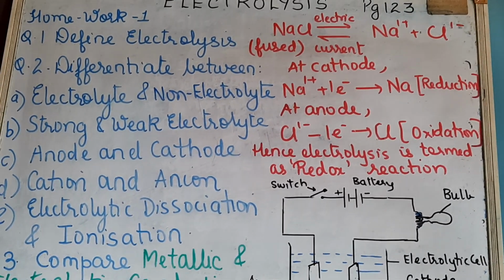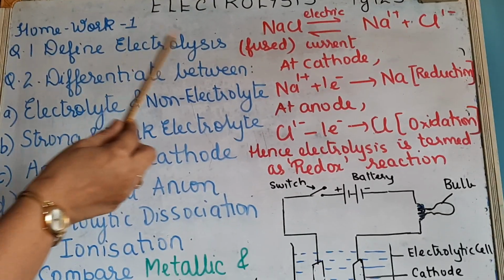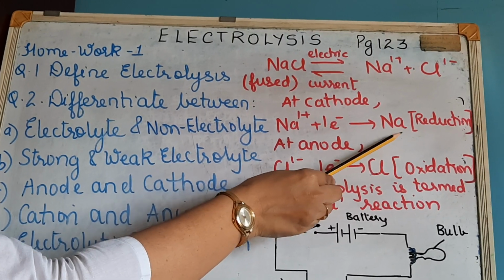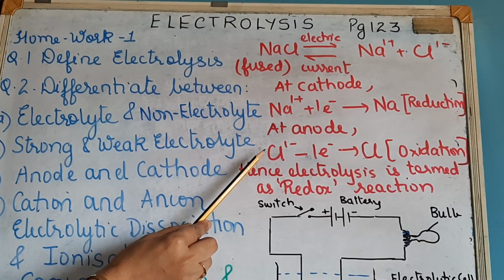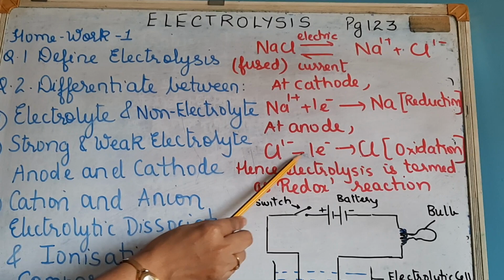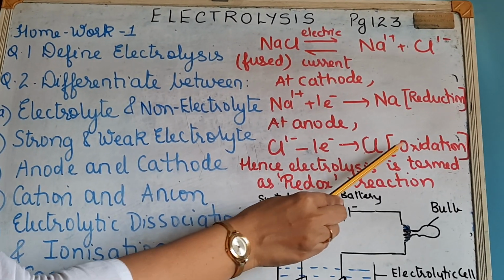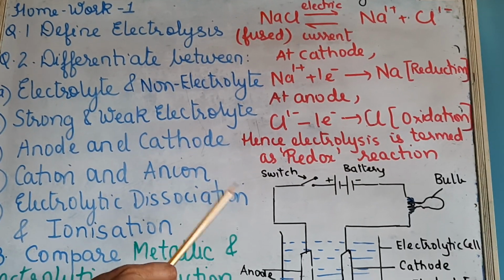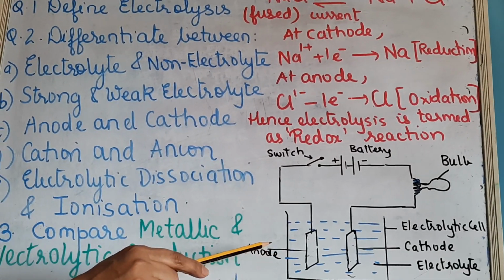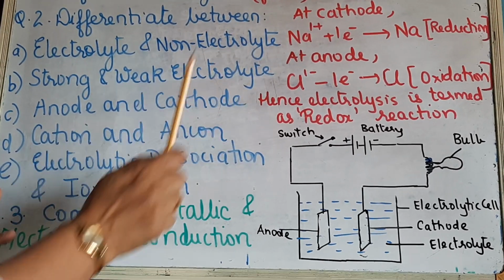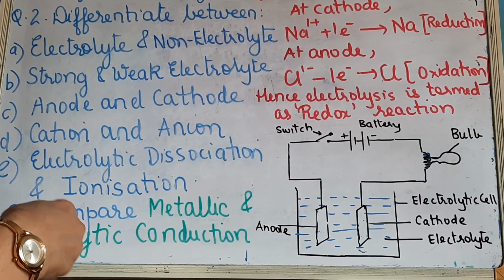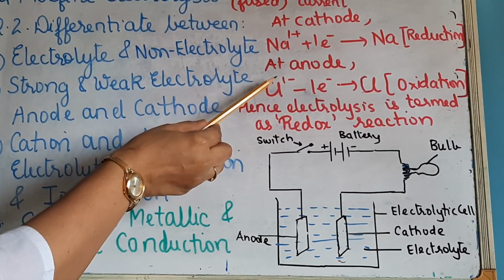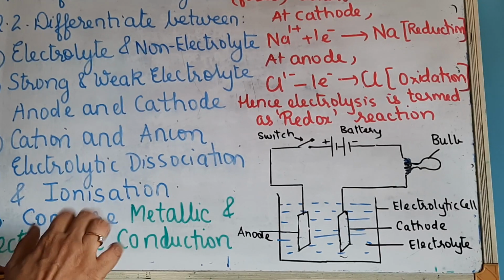Okay, now what is happening at the anode and cathode? At the cathode, the cations are gaining electrons and getting reduced. So reduction takes place at the cathode, and at the anode the anions lose electrons and are getting converted to neutral atoms. So at the anode oxidation is taking place. So that could be your third point of differentiation, that at the anode it is oxidation and at the cathode it is reduction. So the fourth point follows this, that is, cathode is called the reducing electrode and anode is called the oxidizing electrode. Okay, clear?